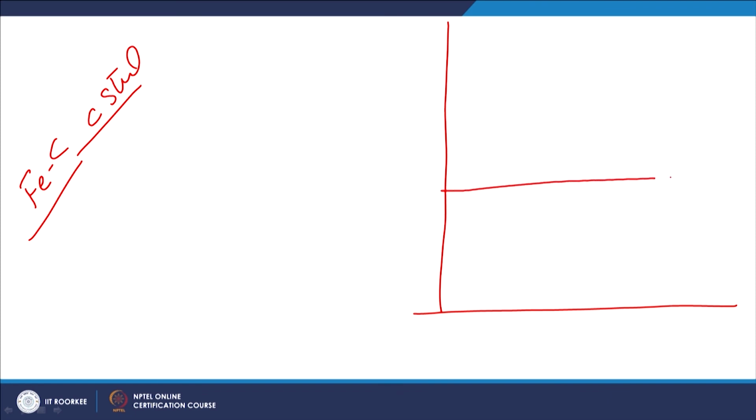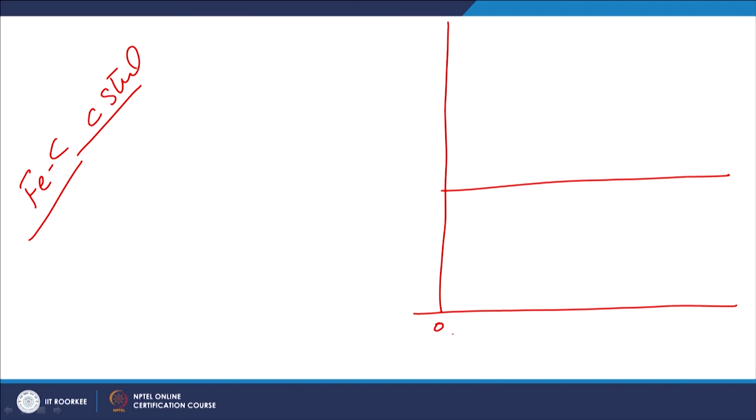Now, if we take a simple iron-carbon system, like simple carbon steel, how does it lead to variation in wear resistance? We know that the carbon content in a steel directly affects the phases present.